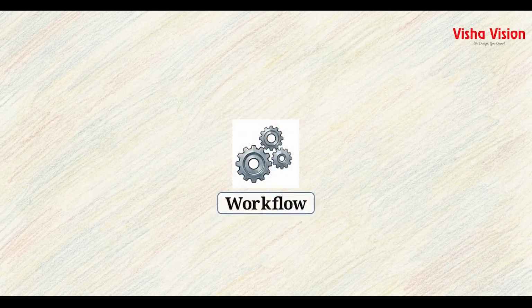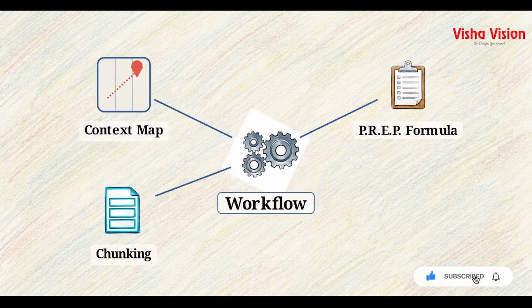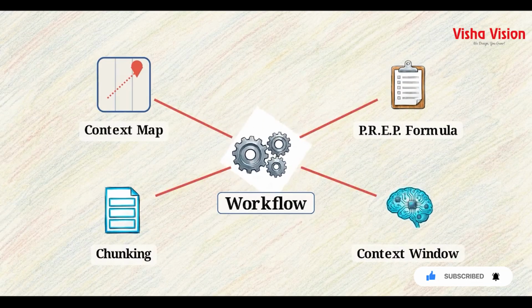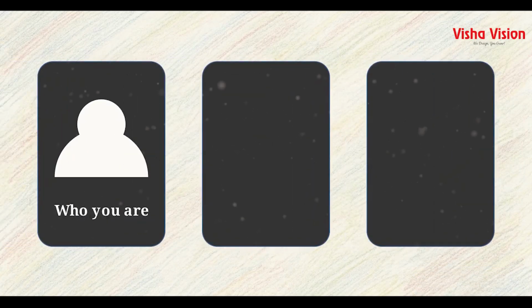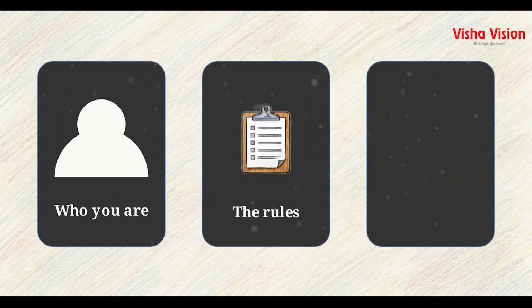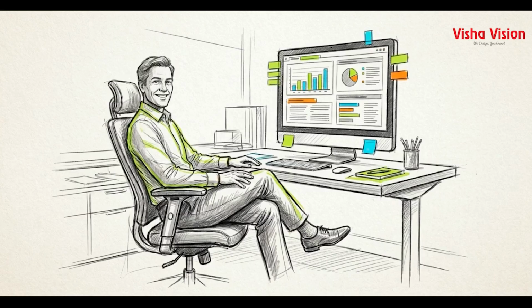Your workflow now relies on 4 distinct technical layers, using context as a map, applying the PREP formula, chunking long documents, and monitoring the context window. When you write your next prompt, move past simply asking for what you want. Explicitly declare who you are, what the rules are, and what the final goal is. That change in approach marks the transition from basic usage to professional prompt engineering.